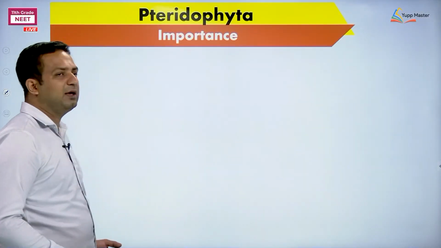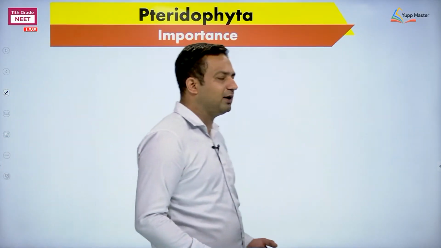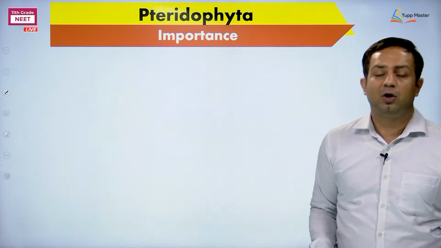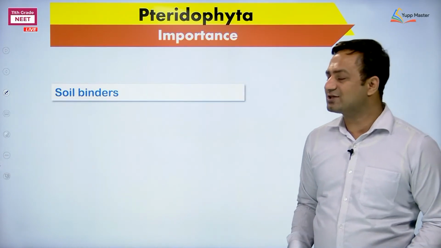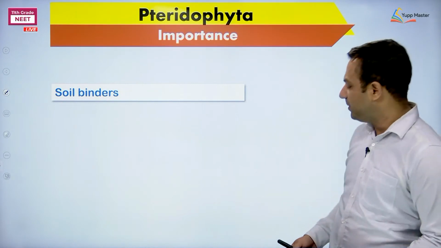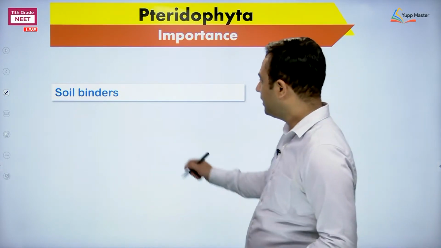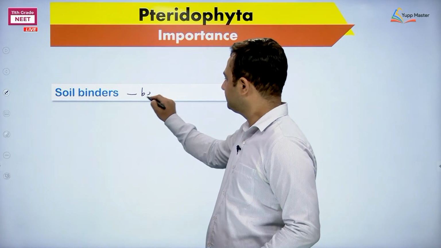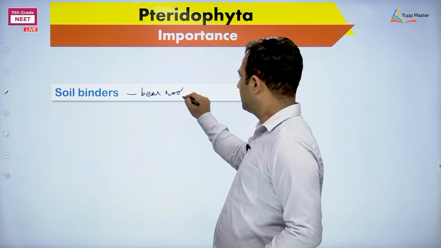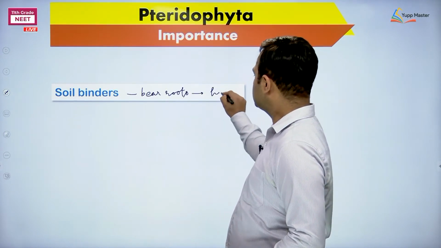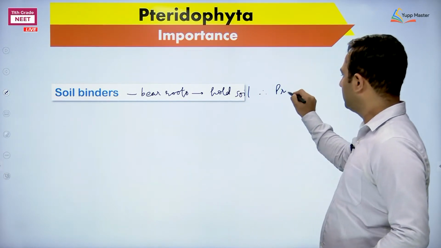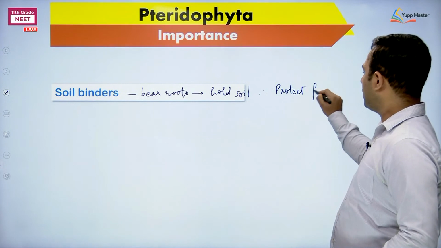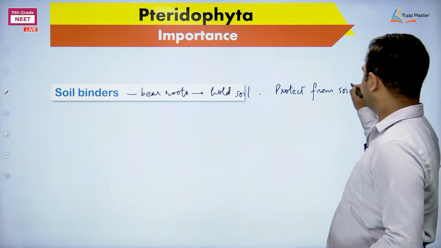Okay, about the importance of the members in Pteridophyta. What are the important members, or what is their importance actually? The first thing I can say is that they are soil binders, right? How? They bear roots, and these roots hold soil, therefore protect from soil erosion. Nice.